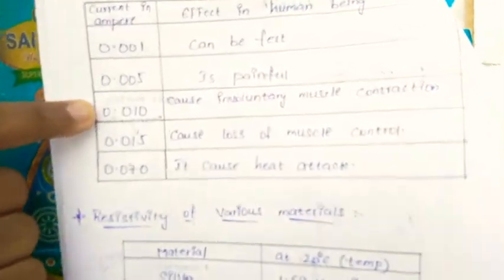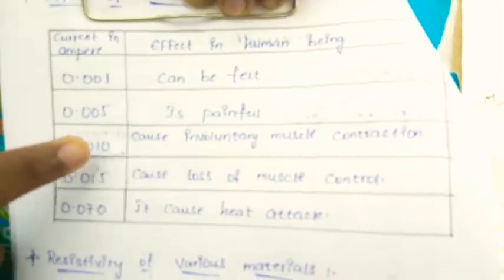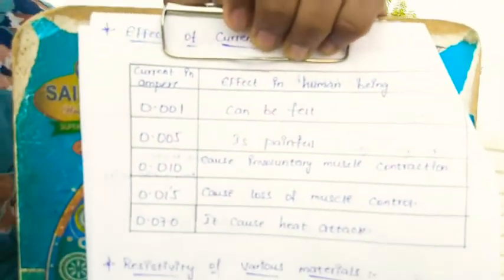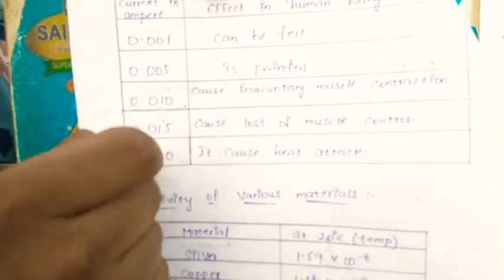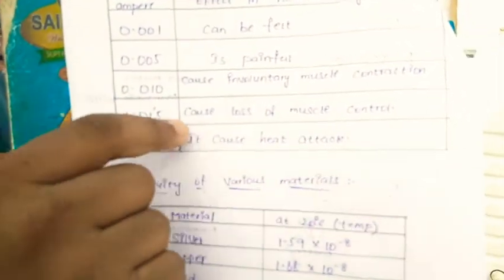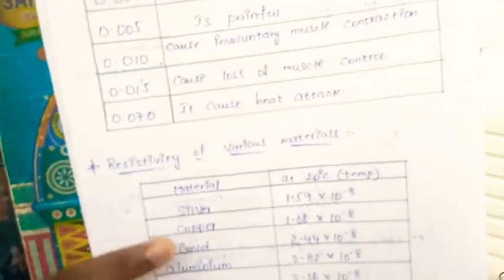At 0.010, it causes involuntary muscle contraction. We won't move. And next is 0.015 ampere current, which causes loss of muscle control. We can't control the muscle.